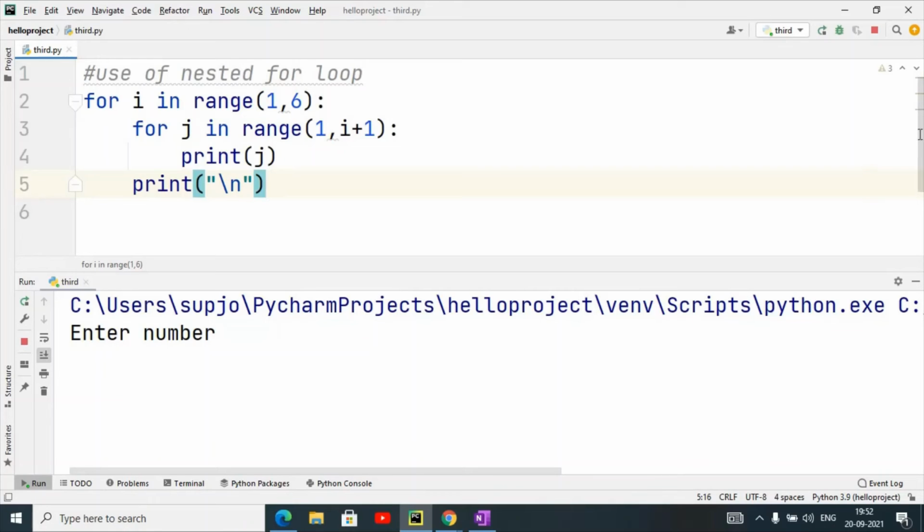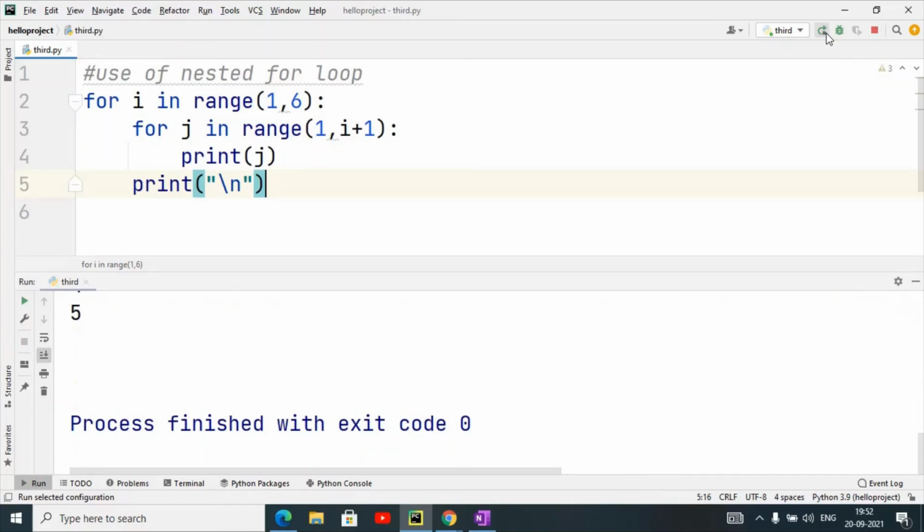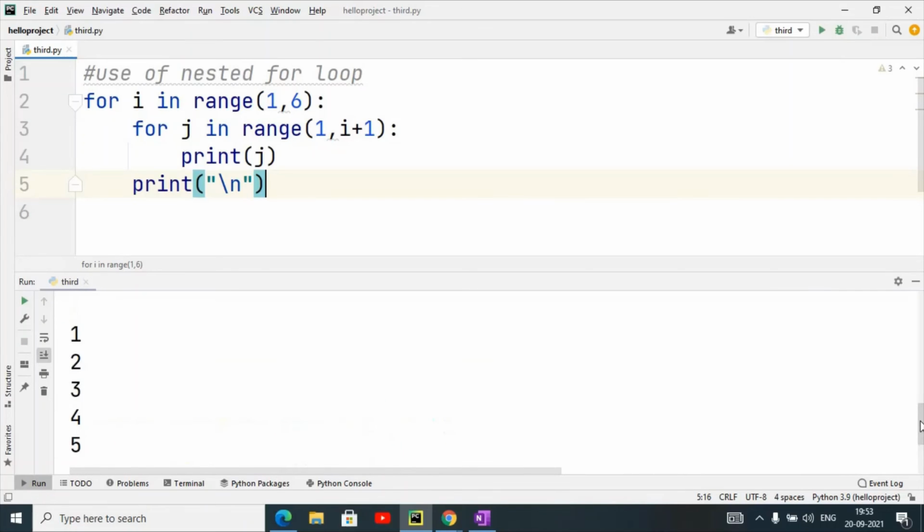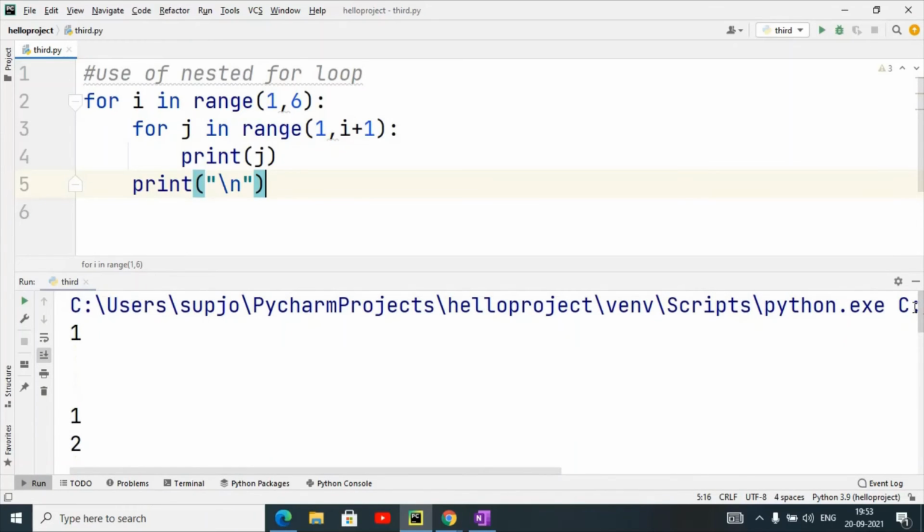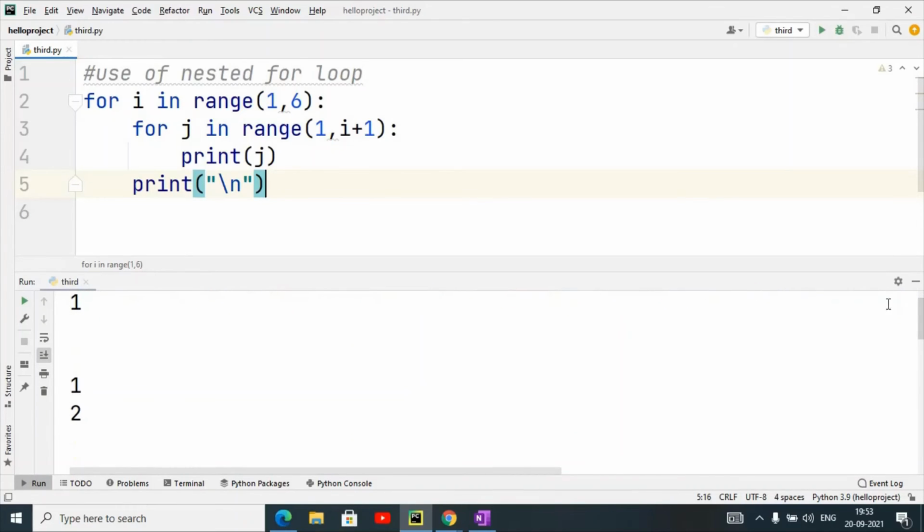So once I execute this program, you can see it is displaying like 1, then 1 2, then 1 2 3, then 1 2 3 4, and 1 2 3 4 5, but not the way that I want.